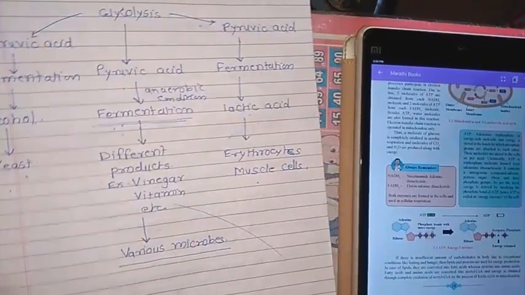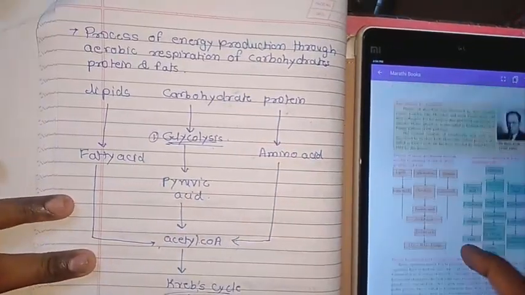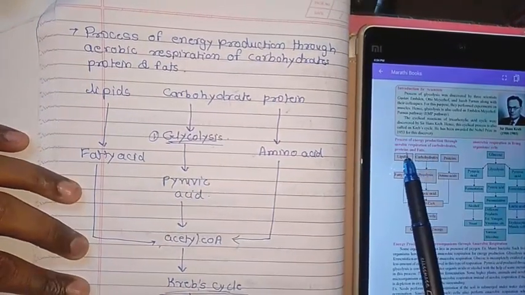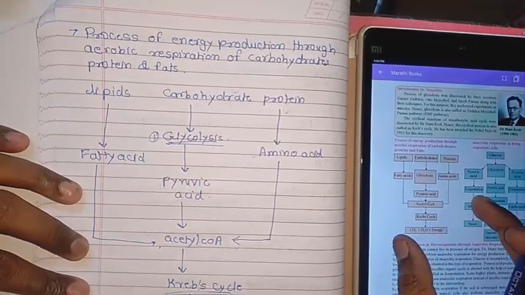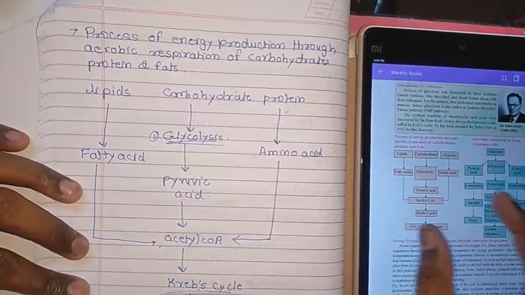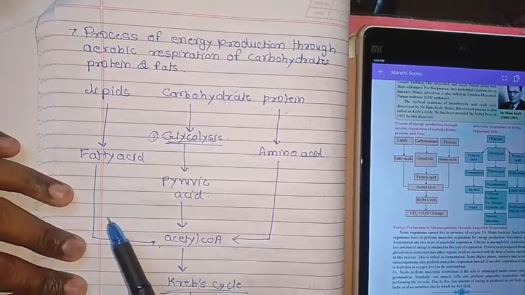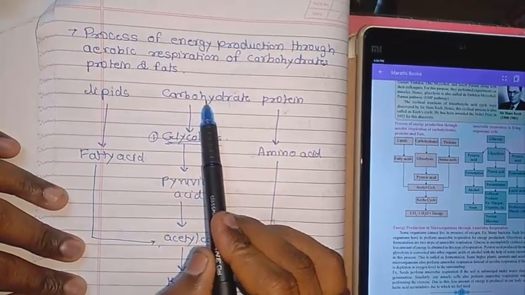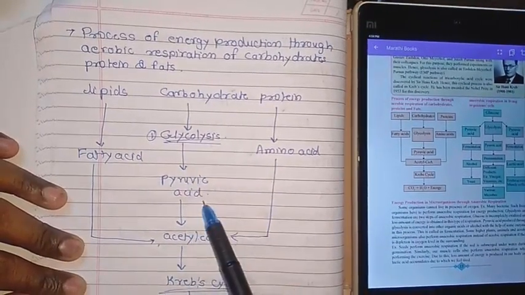So likewise we had studied this. Then we moved on to the cycle in the third lecture. That third lecture consisted of the process of energy production through aerobic respiration of carbohydrate, protein and fats. In this we studied a cycle that is very important for energy production through aerobic respiration of carbohydrate. Carbohydrate, the source of energy, undergoes glycolysis, forming pyruvic acid.